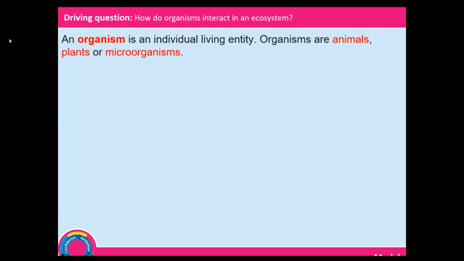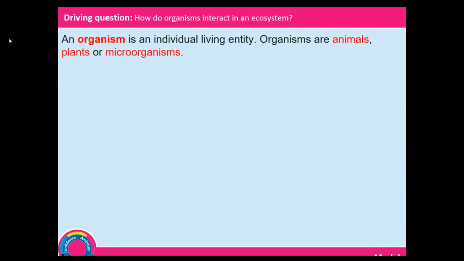An organism is an individual living thing or living entity. Examples of organisms are animals, plants, and microorganisms. At this point, may I say that in biology, when we talk about animals, it includes everything from human beings right down to what we will refer to as animals in our everyday language. That's your horses, your dogs, your cats, your lions, your tigers. But in biology, we refer to anything including insects, including humans, as animals.